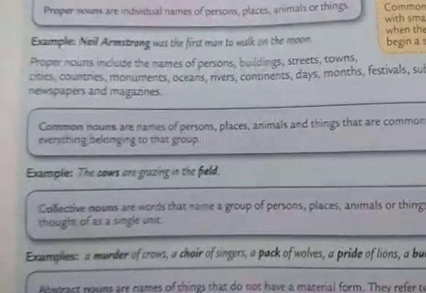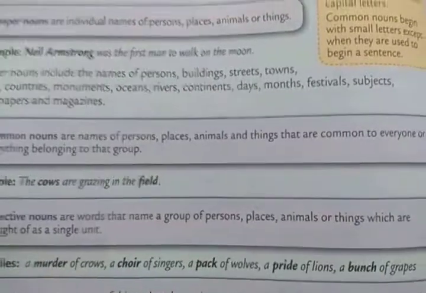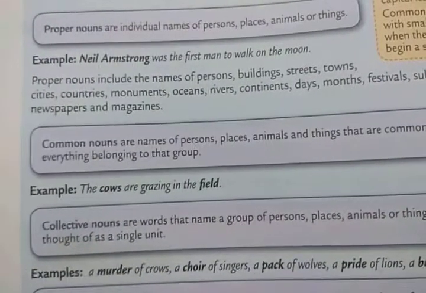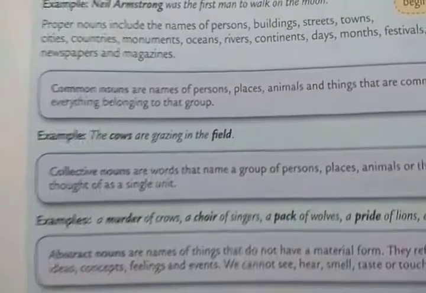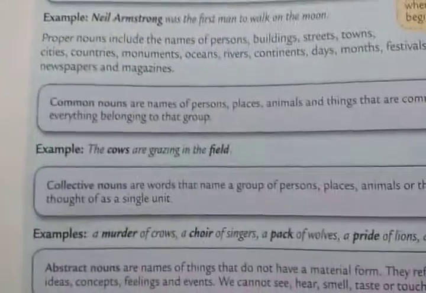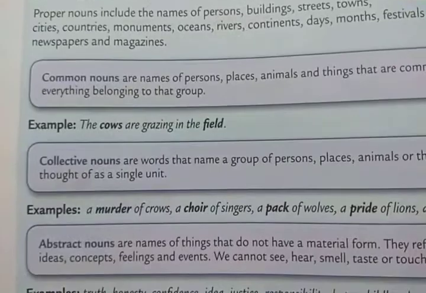So common nouns are names of persons, places, animals, and things that are common to everyone or everything belonging to that group. For example, the cows are grazing in the field. So what are the common nouns here? Cows and field.